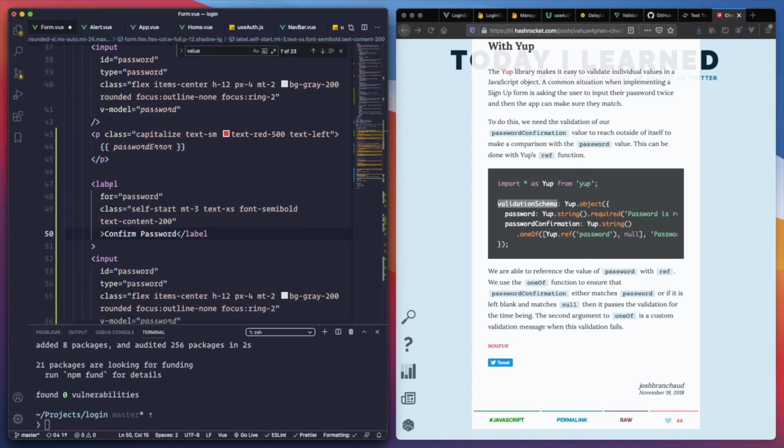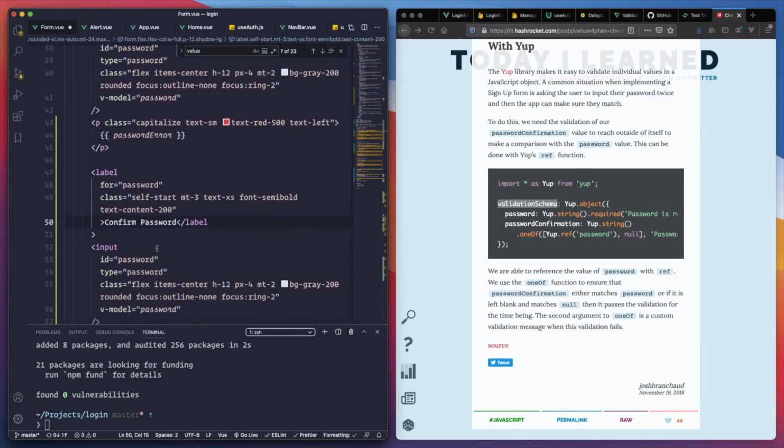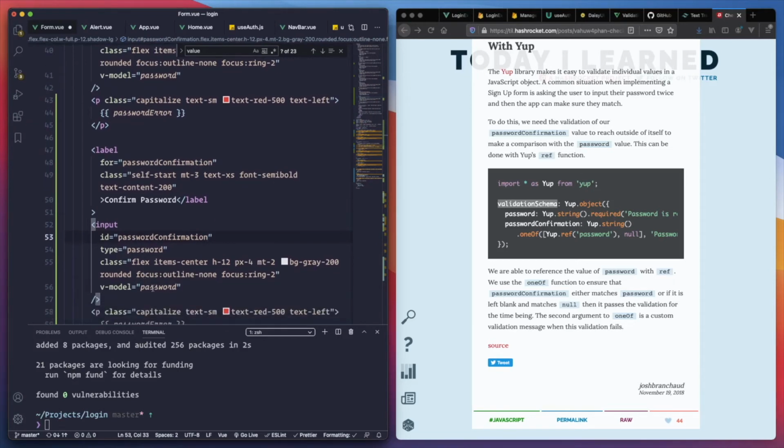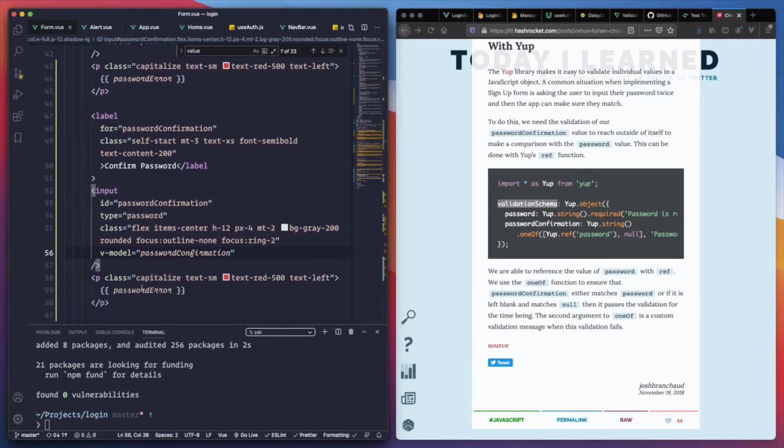Yeah, we need to confirm the password. And it's going to be password confirmation. So this one is going to be password confirmation, type password, and password confirmation error.